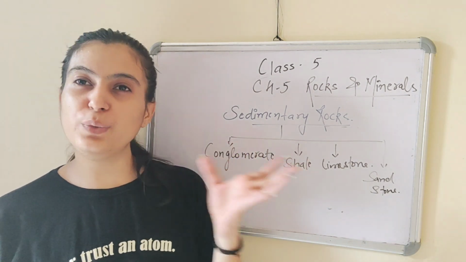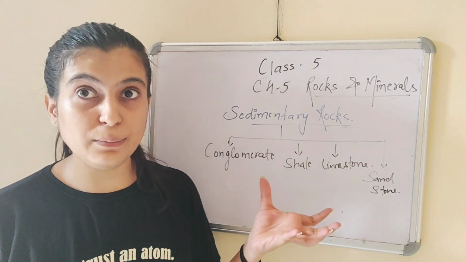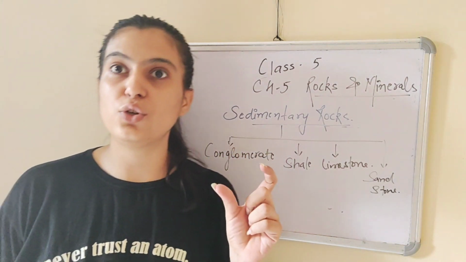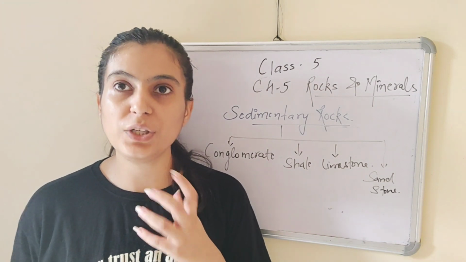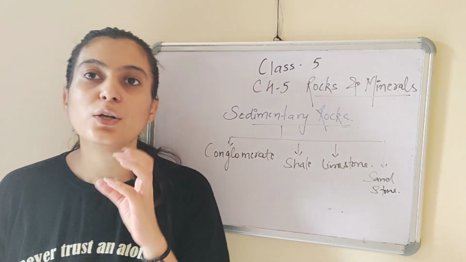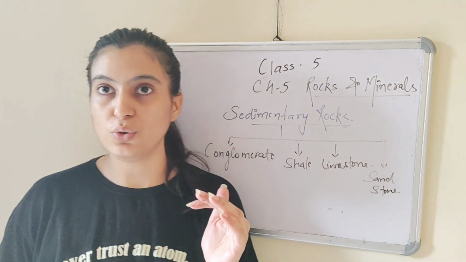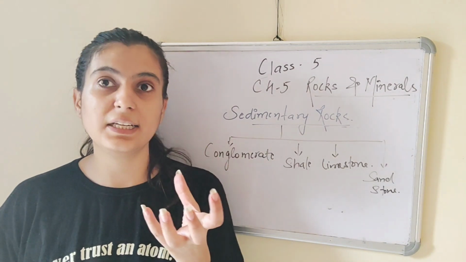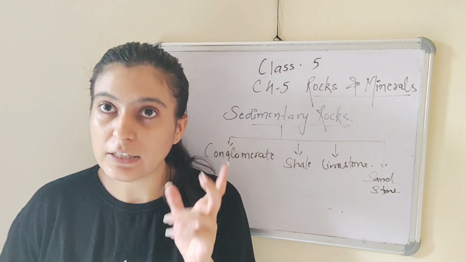With the name sandstone, we can understand that it is made up of sand grains and the mineral which is found in sandstone is mainly quartz. It is a soft stone which is very resistant to saline air. So that's why it is used in making buildings around the seashores. They are also heat resistant. So they are used in the making of fireplaces.